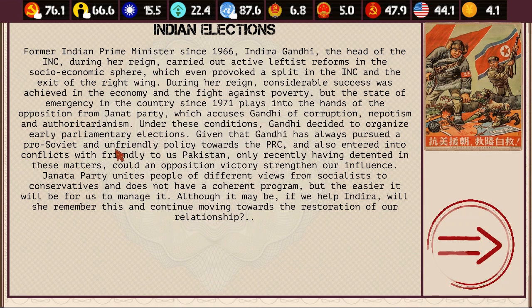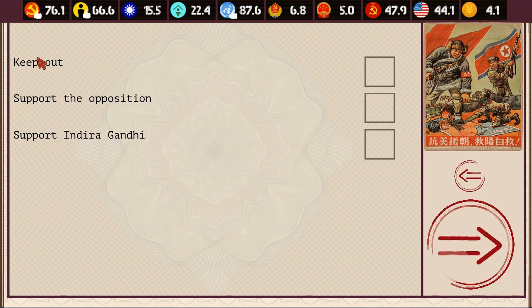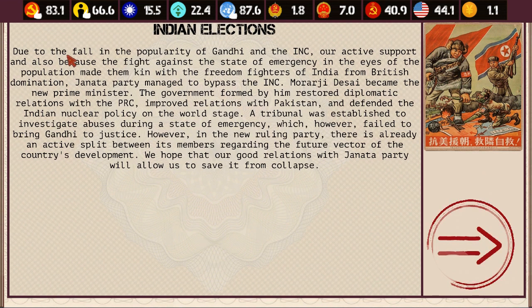And Gandhi's always basically been, I'm just paraphrasing, pro Soviet, unfriendly towards us, and adversarial to Pakistan, which has been very friendly to us. So, in this particular event, we have the options of keeping out of the latest elections that she's called, supporting the opposition, or supporting her. I am going to support the opposition.